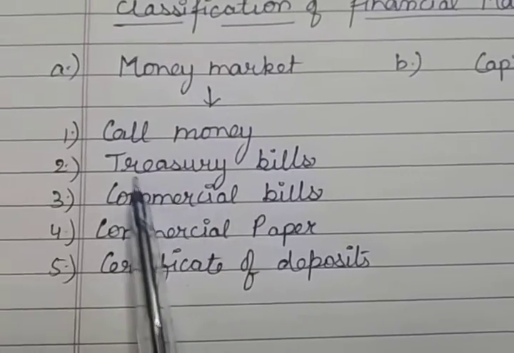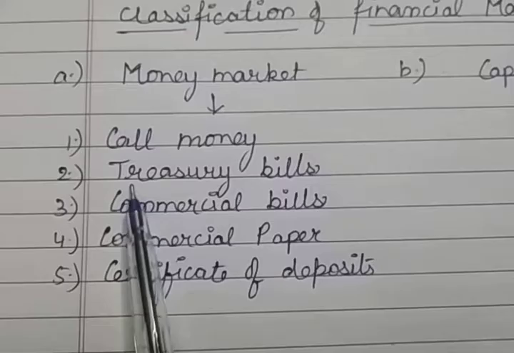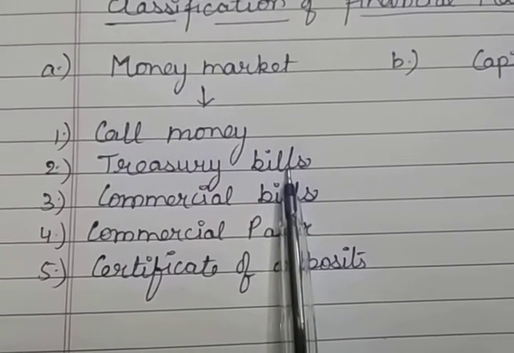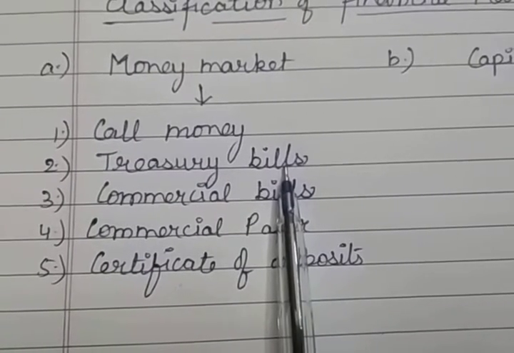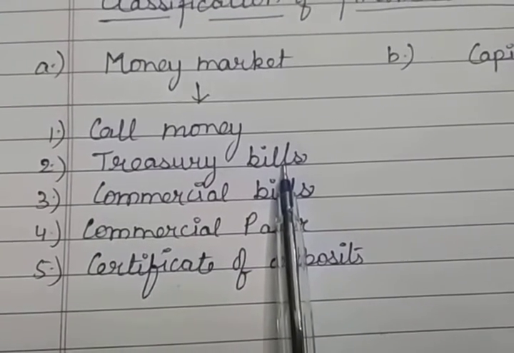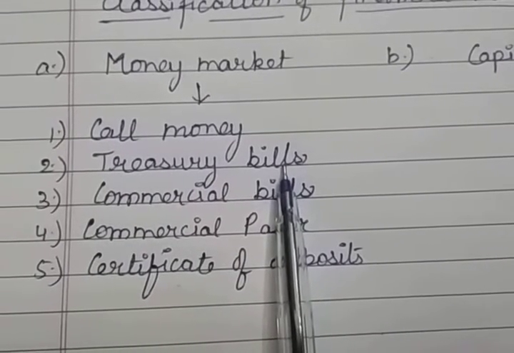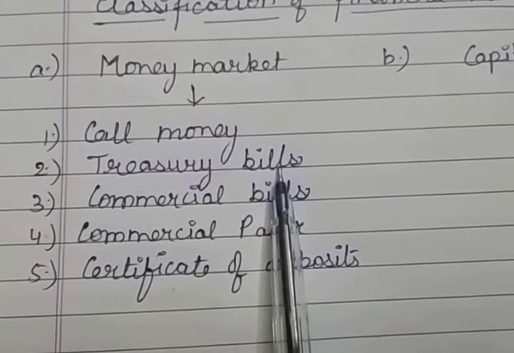Now, the second type of instrument of the money market is the treasury bill. Treasury bills are issued by RBI on behalf of the government of India, and these bills enable the government to get short-term borrowings, as these bills are sold to banks and the general public.